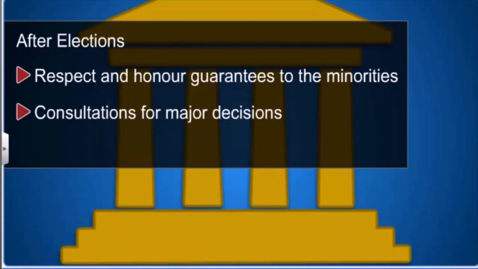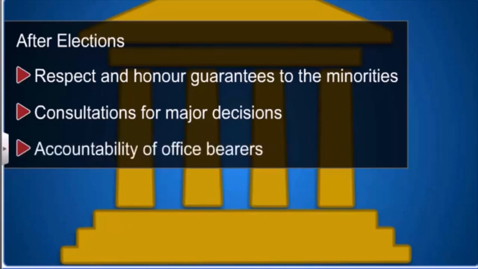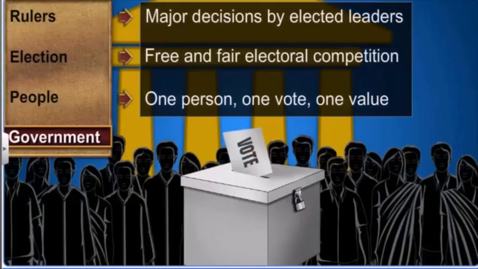All office bearers are assigned certain rights and responsibilities by the Constitution as well as the law. They are accountable for fulfilling their responsibilities to the public as well as to other independent officials. Thus, we can deduce that a democratic government rules within the limits set by the constitutional law and the citizens' rights. That is the fourth and final feature of a democracy.